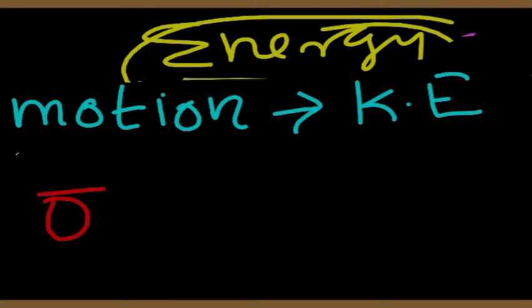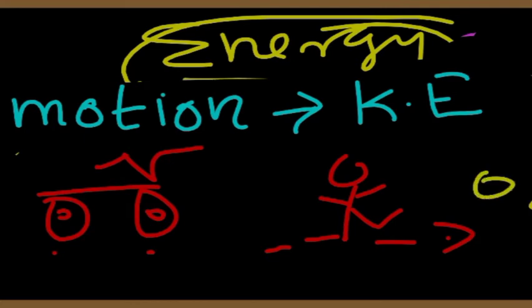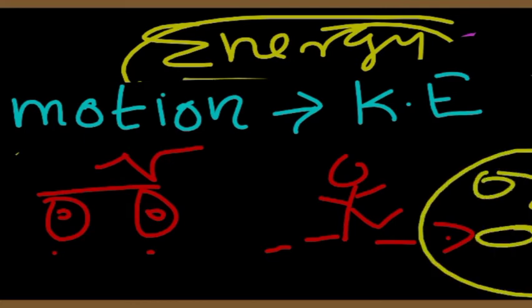Think, there is a bicycle moving. If it is moving, we can say that the bicycle has kinetic energy. And you have seen athletes running on tracks. This is one athlete and he is running on the track. So we can say that he is moving, so there is kinetic energy. And you can see the coins on the carom board. When you strike the coins, they move on that board, right? So we can say that we are imparting kinetic energy.